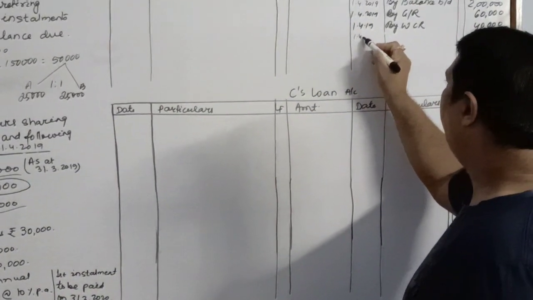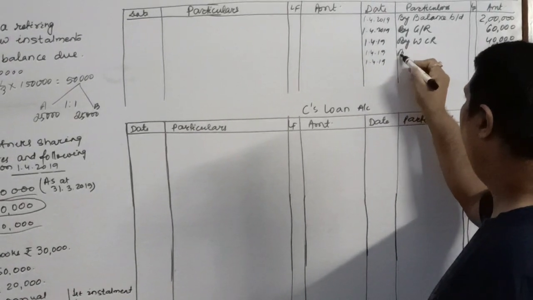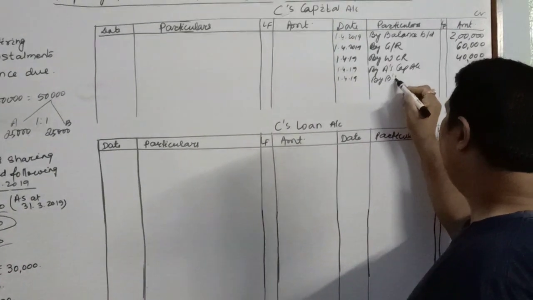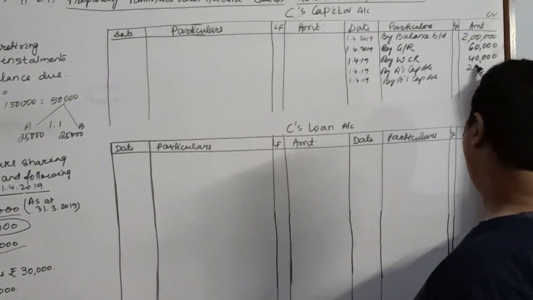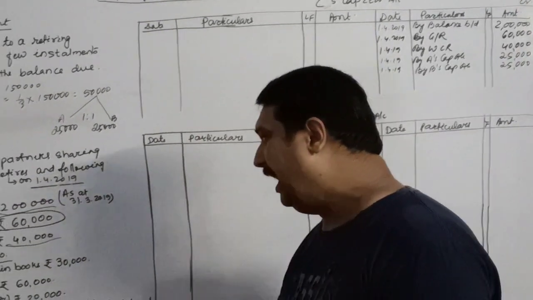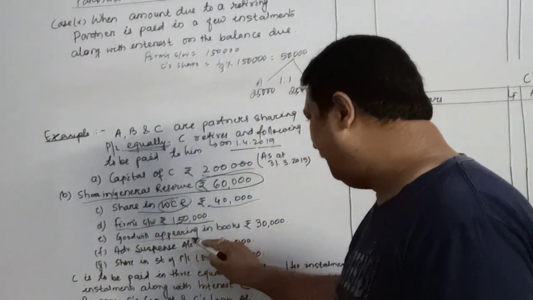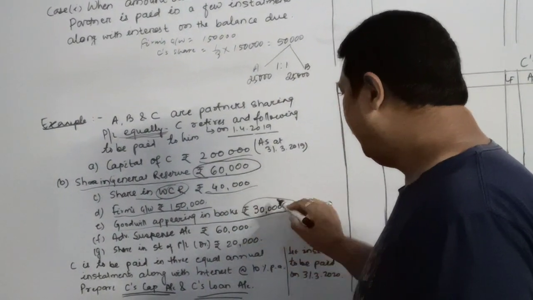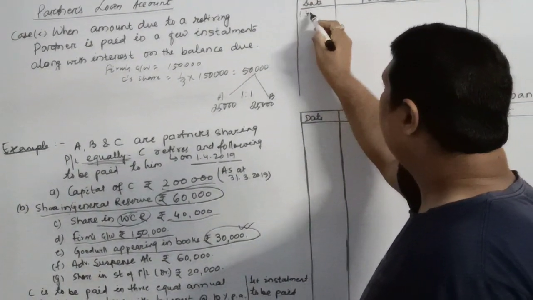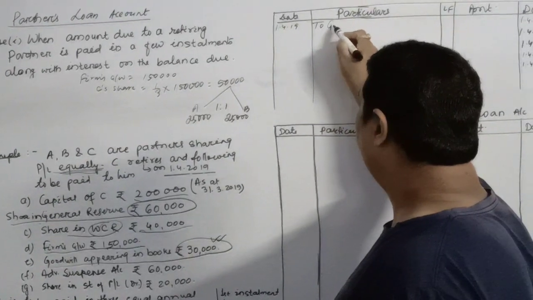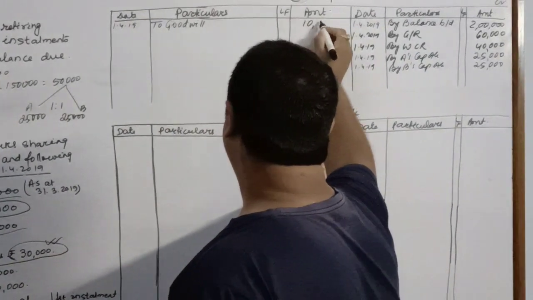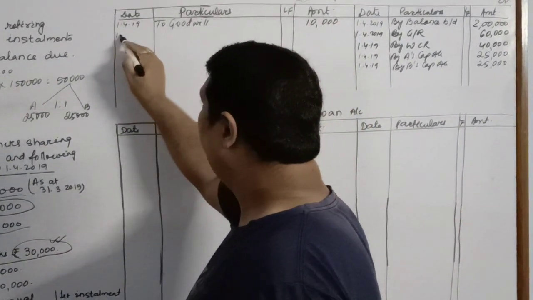So we will write on 1st April 2019, by A's capital account, by B's capital account. Both of them are paying rupees 25,000 and 25,000. After this, there is the goodwill which is appearing in the books. How much is that? It is rupees 30,000. So on 1st April it will be written off in his share, because the total goodwill appearing in the books is 30,000. So his share will be 1/3, that is 10,000.